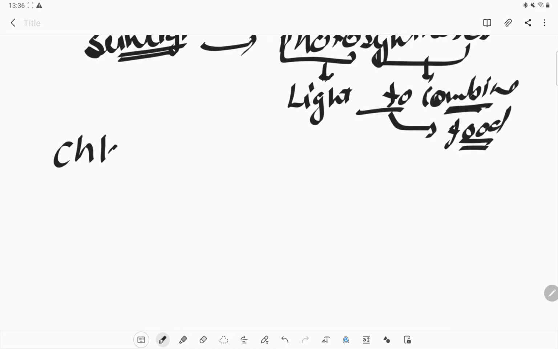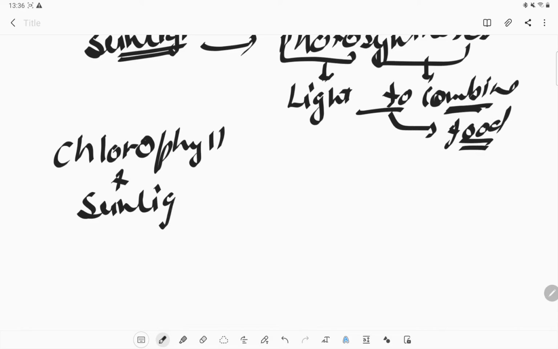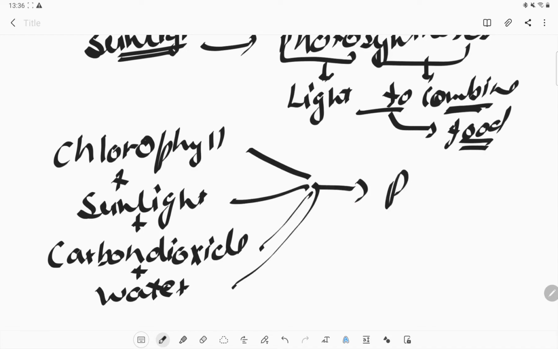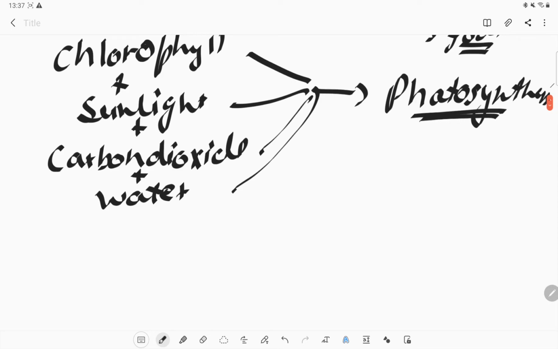So in short, what we require: first chlorophyll, plus sunlight, plus carbon dioxide, as well as water. If we have all these four components, we can do the photosynthesis process. Mostly plants can perform this function, but there are some exceptions as well.